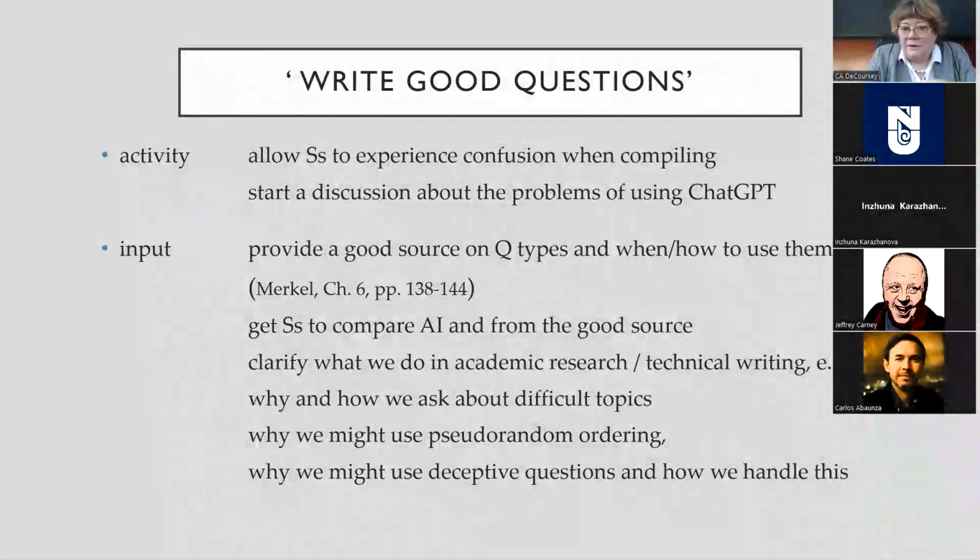All right, so allow them to experience the confusion and start a discussion about the downside of chatbots. And be sure to have good sources that are available. So in our case, we have a textbook, Merkle, and we have chapter 6 on survey question types and so on. When you do whatever example you're doing, you will have your sources as well.